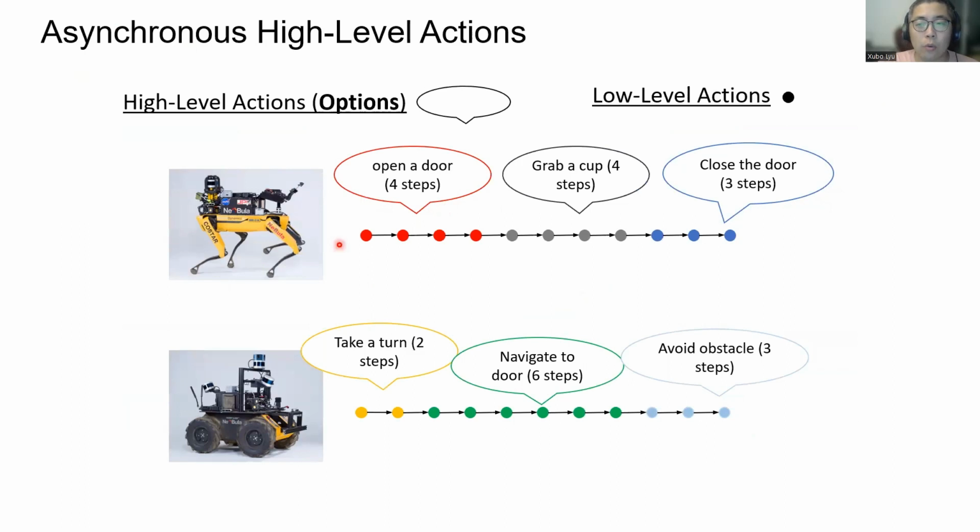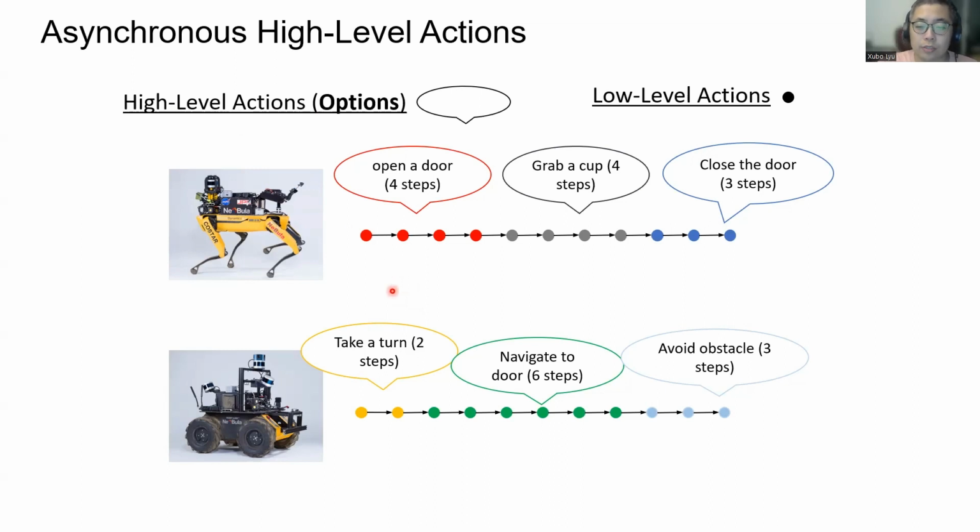Consider the case when we want a robot to make high-level abstract actions like a human does. For example, we want a robot to open a door or avoid obstacles. Those high-level actions can make the multi-robot system handle more complex tasks, be more efficient and user-friendly. Each high-level action, also known as an option, can contain multiple low-level actions. For example, open a door is one high-level action and contains 4 low-level actions.